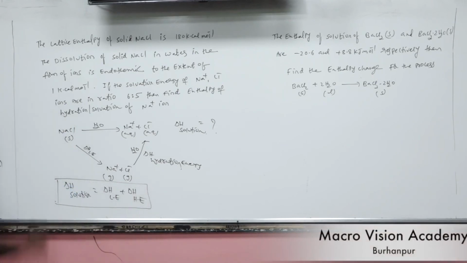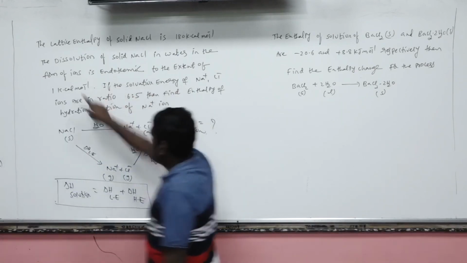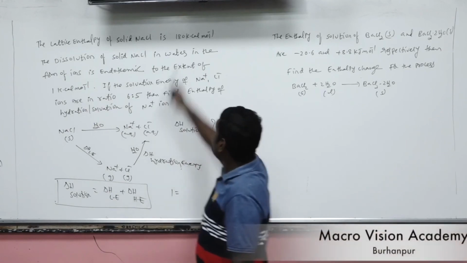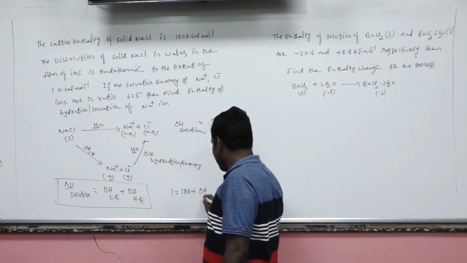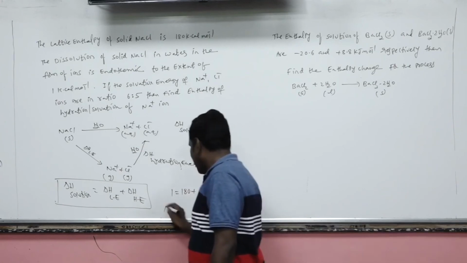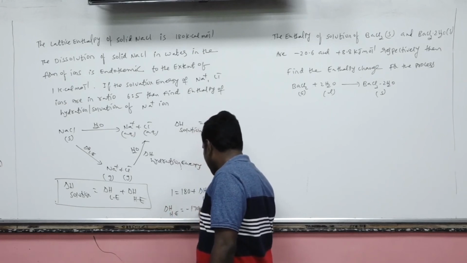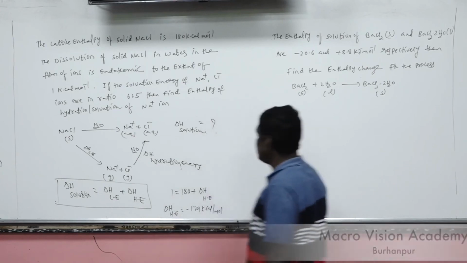Now the solution, dissolution is what? Endothermic. So what is the value given to you? 1. What is the lattice enthalpy given to you in the question? 180. Now tell me, what is the hydration energy? Hydration energy is equal to minus 179 kilocalorie per mole.